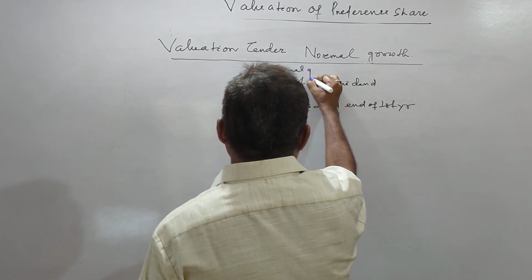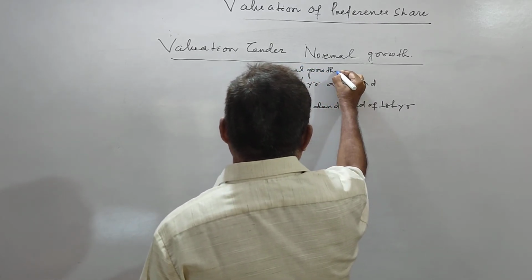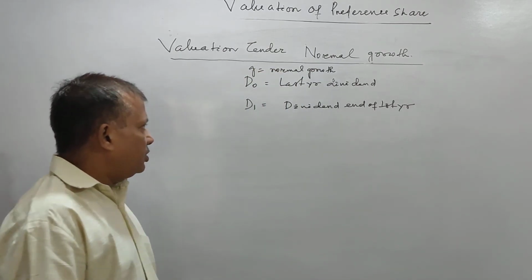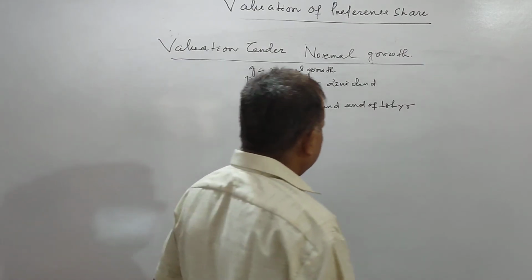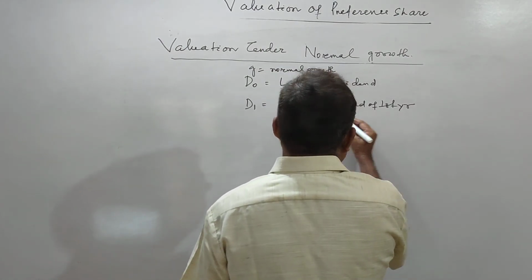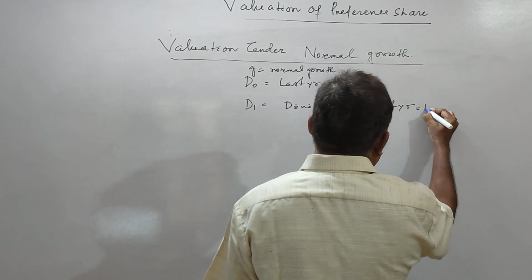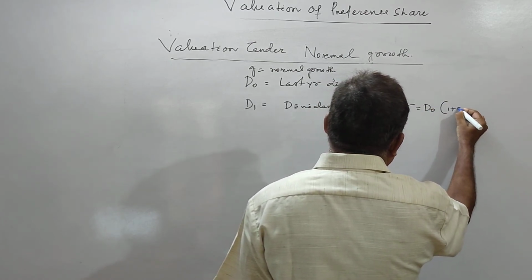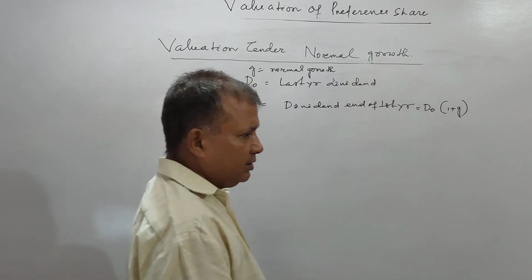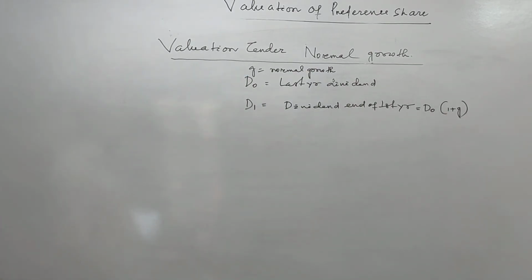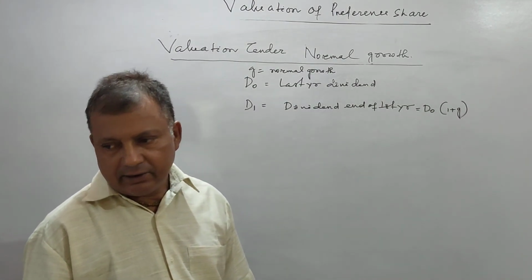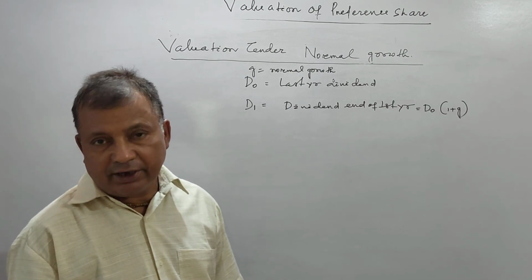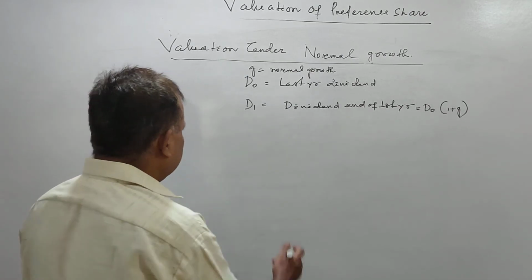So D1, the dividend at the end of first year, is D0 into 1 plus G. Last year's dividend will increase by 10% because the growth rate is 10%.